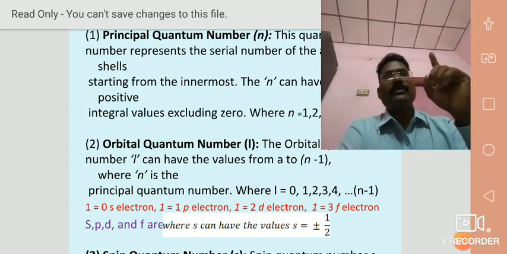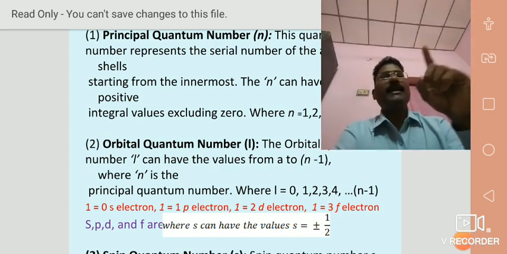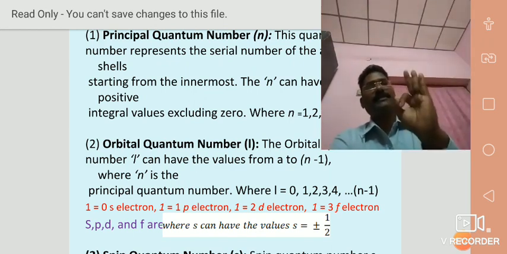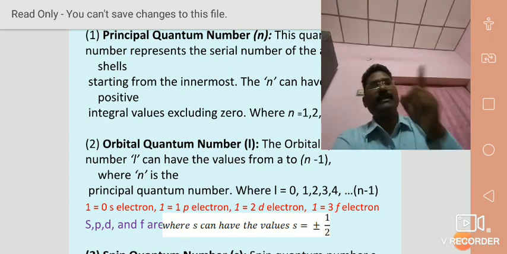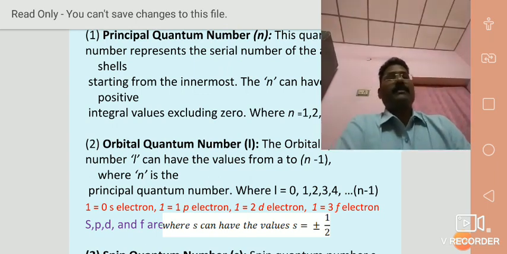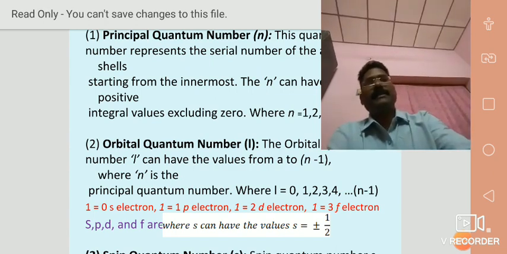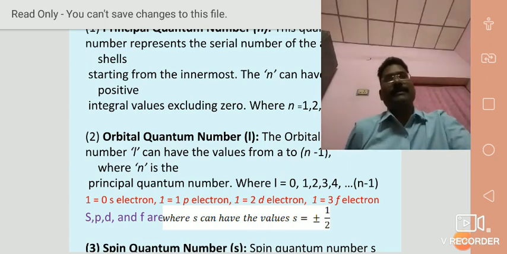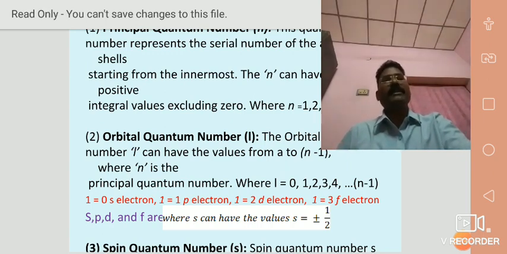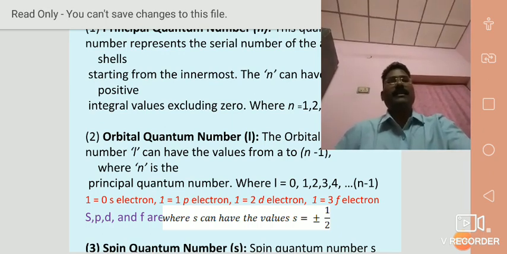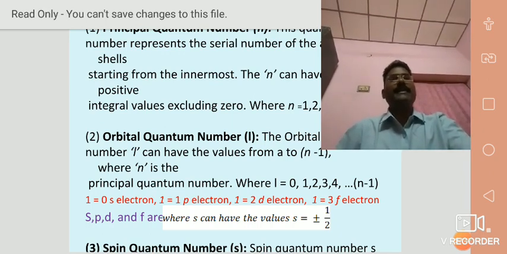If L is equal to 1, it is the p electron, the subcell is P. The P subcell again contains 3 subcells, Px, Py, Pz. P means principal. If L is equal to 2, it is called the d electron or d subcells.